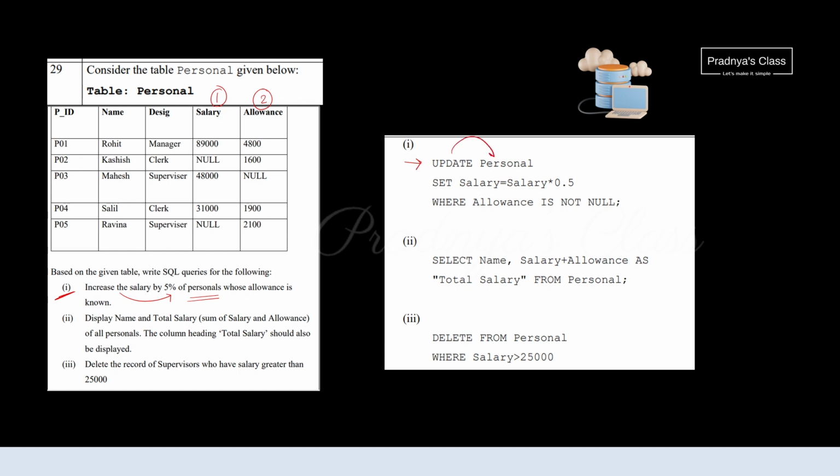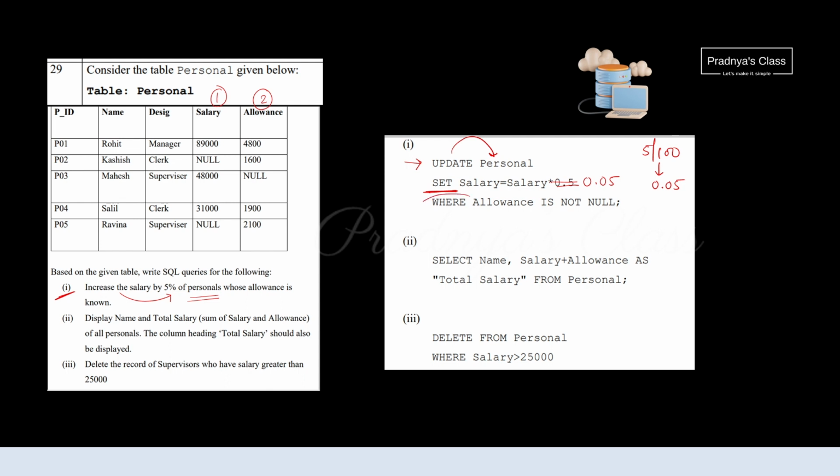Update table name followed by set clause. The changes or modification we need to mention here: salary is going to increment by 5%, so we can write 0.05. So the statement will be salary equals to salary into 0.05.